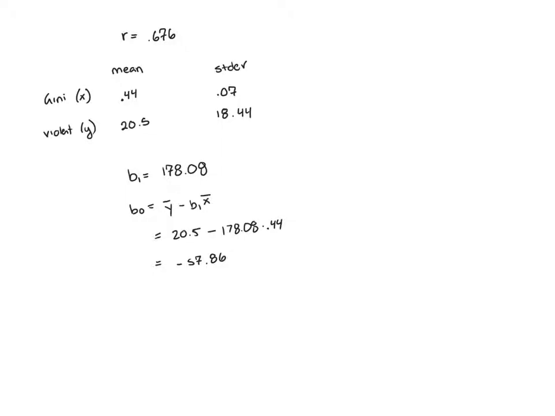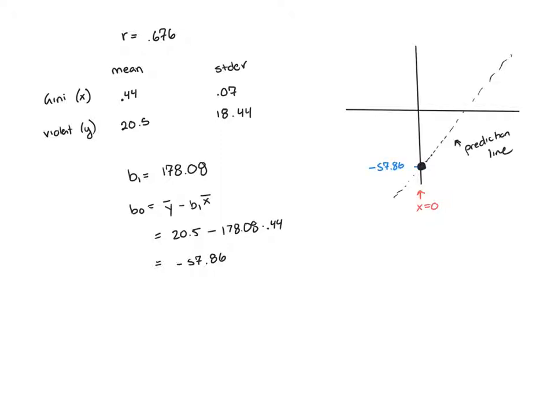The fact that our y-intercept is negative is actually kind of interesting. Y-intercepts graphically tell us that when x is 0, y will be, in this case, negative 57.86. It tells us where we hit the y-axis. In our case, what it's telling us is that if x, or our Gini index, was 0, then our y, or violent crime rate, would be negative 57.86 people per 1,000.